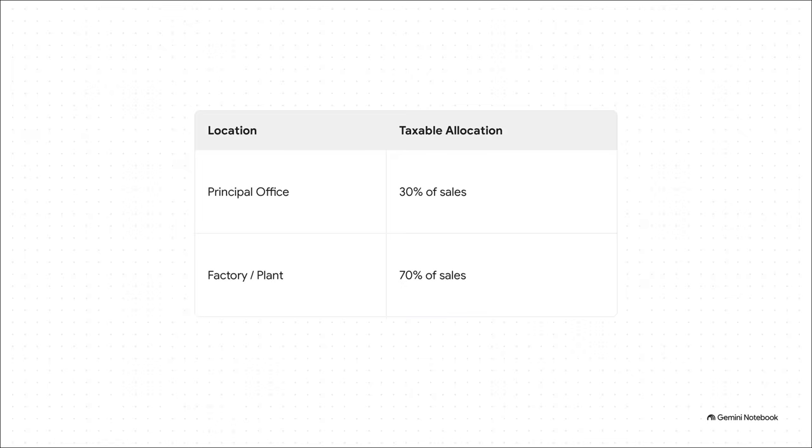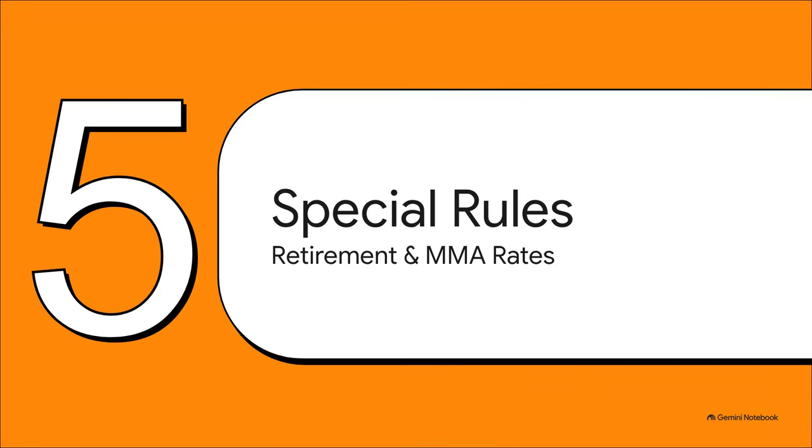If sales are recorded at the principal office, but a factory or plant is maintained elsewhere, the sales are split for tax purposes. The LGU of the principal office gets to tax 30% of the sales. Meanwhile, the LGU hosting the factory or plant gets the lion's share. They get to tax 70% of those sales. So going back to our teaser, Pasig gets to tax 30% and Taytay gets to tax the 70%. Memorize that split. Finally, opening our last folder, Special Rules in Retirement.